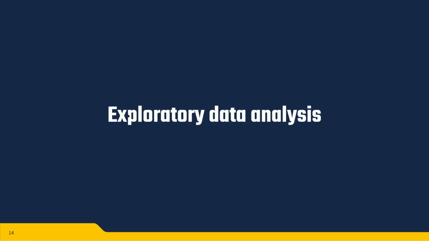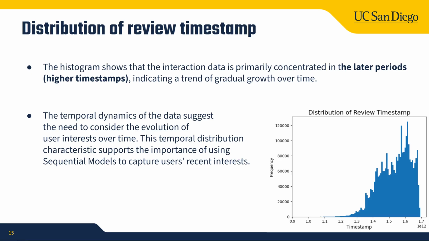We also conduct some exploratory data set analysis. First, we investigate the distribution of the real-time data. As is shown in the figure, we can say most data is primarily concentrated in the later periods, like higher timestamps, which indicates a trend of gradual growth over time. So this kind of temporal dynamics suggests that we need to consider the evolution of user interest over time. And this temporal distribution also supports the importance of using sequential models to capture users' recent interest.